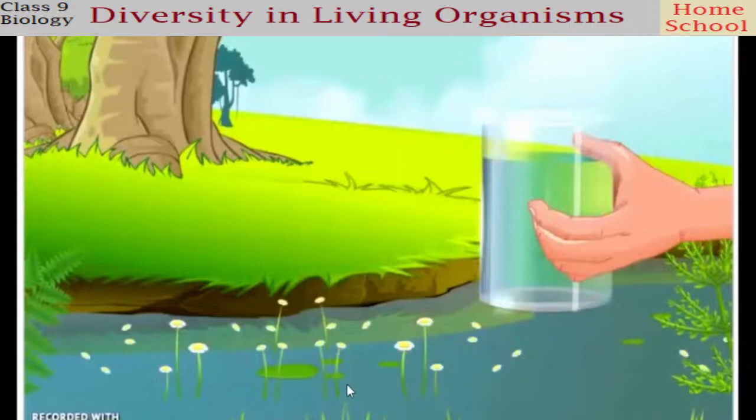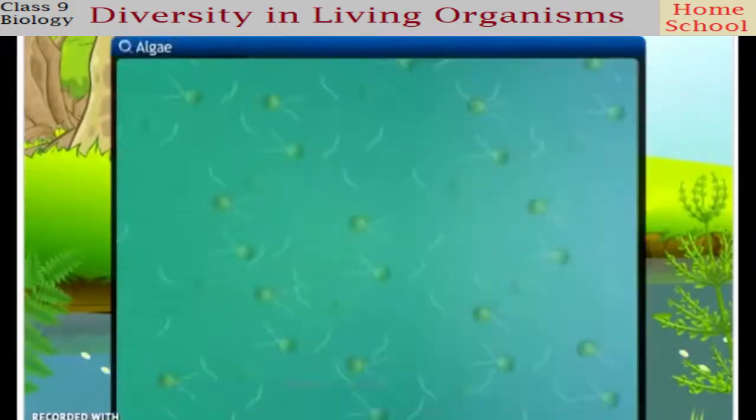Coming to the plants of Thallophyta, the plants under Thallophyta are called algae, like we have already discussed. So where are the algae present? In a pond or in a river, right? Say this is a small pond. If you pick the water in this pond, you will find small organisms, isn't it? These are living things actually, and these are small plants which we call algae. This is how the algae look in that pond water, guys. Clear? You can clearly observe here.